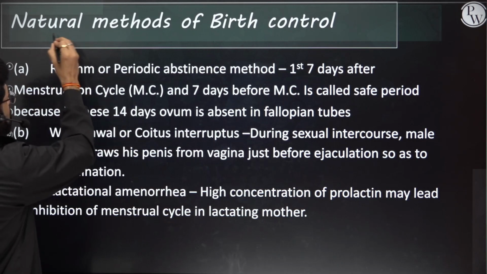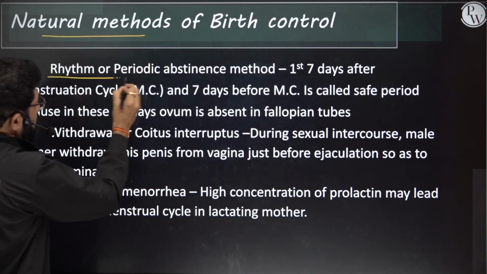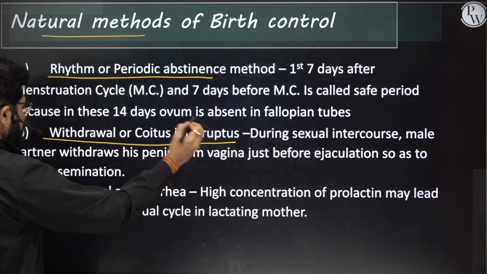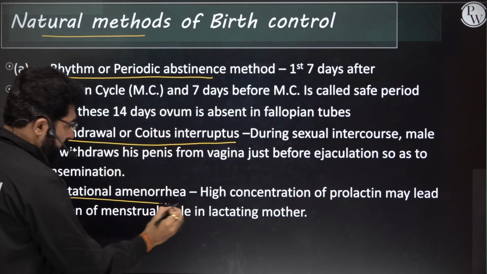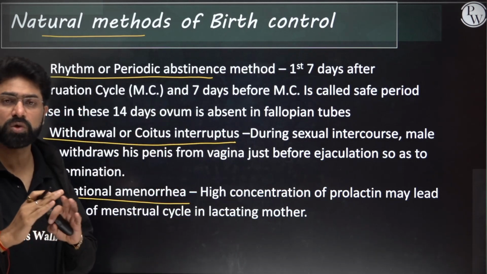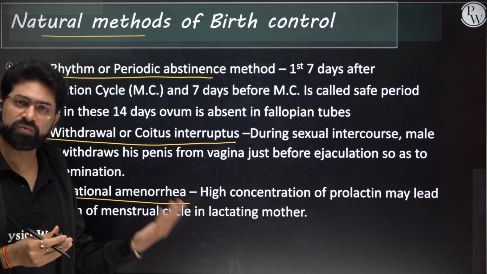So these natural methods can be the rhythm or periodic abstinence method. It can be the withdrawal method or coitus interruptus, or it can be lactational amenorrhea. In all these cases, there is no side effect, but the failure rate is very high.